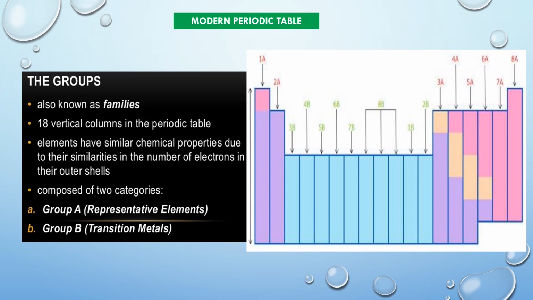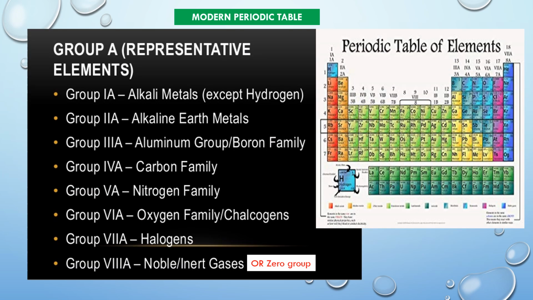There are 18 vertical columns in the periodic table. Elements have similar chemical properties due to their similarities in the number of electrons in their outer shells. It is composed of two categories of elements, Group A elements and Group B elements. Group A elements means representative elements and group B elements are transition metals.